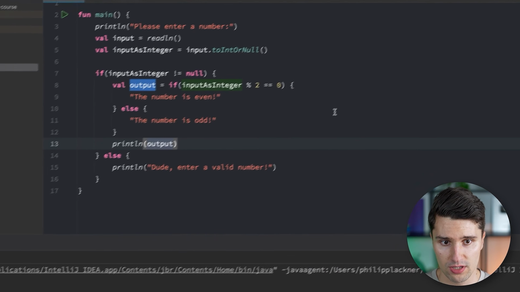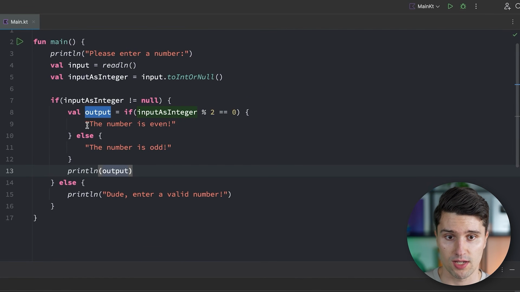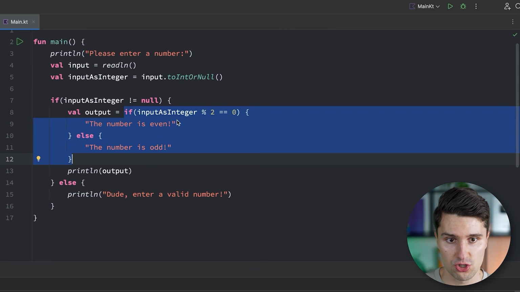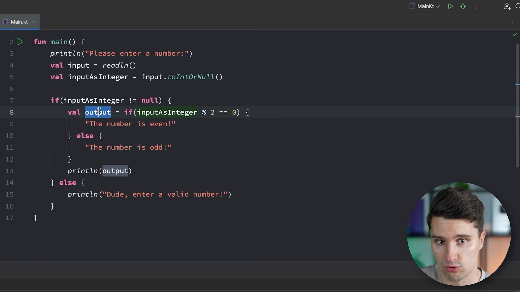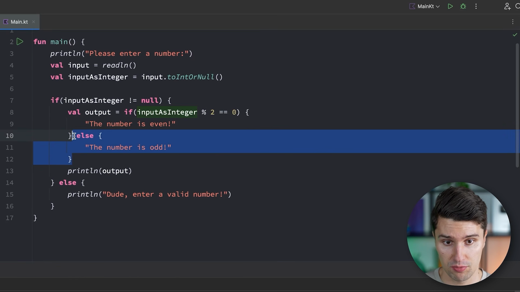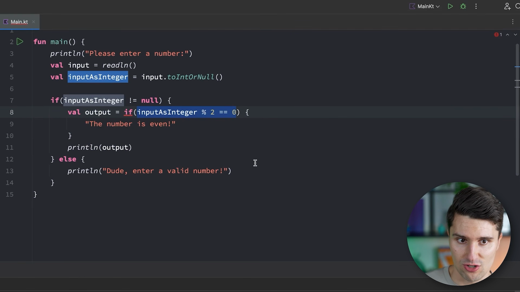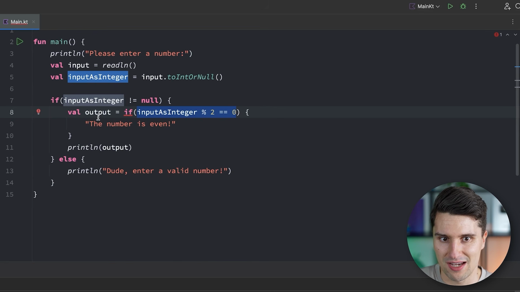So if you have a certain condition, and if the condition is true, you want to assign one value to a variable, and if the condition is false, you want to assign another value, then you can just use an if-else condition here as well to just assign that to this variable. Of course, this is now a case where you have to have this else block, because if we get rid of it, the code doesn't know, okay, but what if this condition is actually false? What value should I then assign to the variable? The variable, of course, always needs to have a valid value.